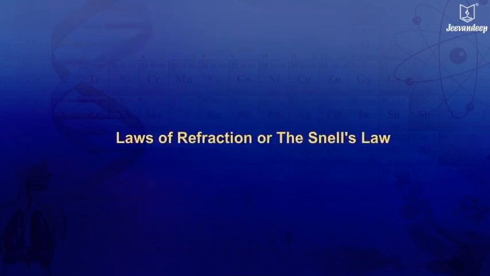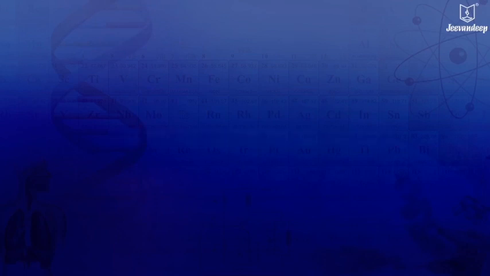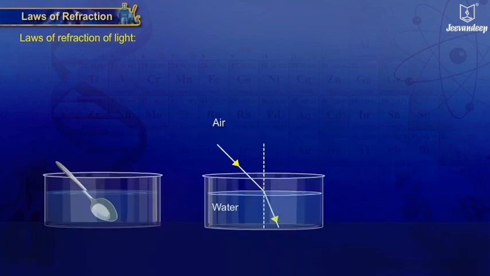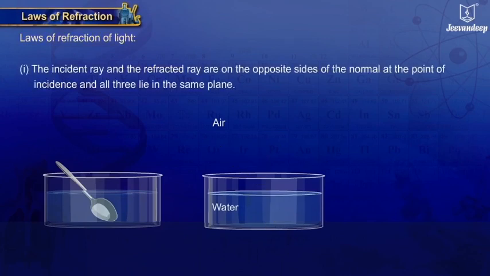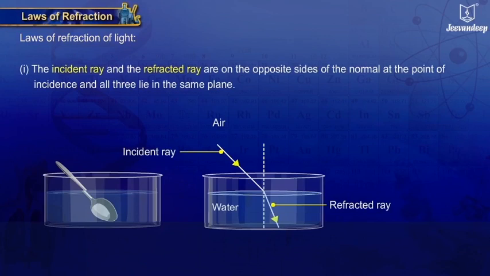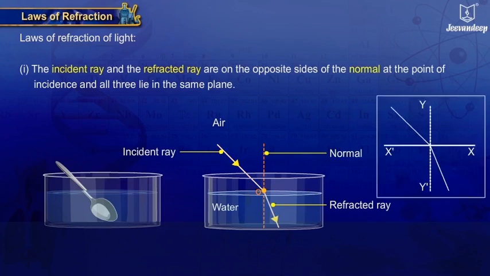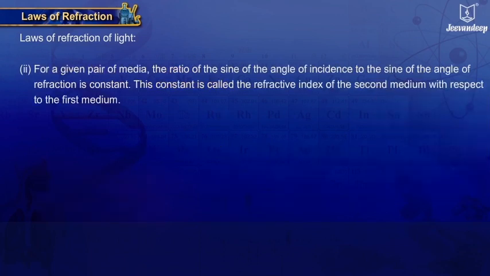Laws of refraction or Snell's law. The laws of refraction of light are as follows. 1. The incident ray and the refracted ray are on the opposite sides of the normal at the point of incidence and all three lie in the same plane. 2.